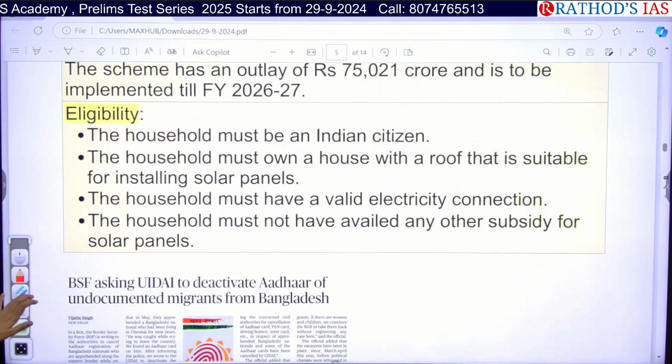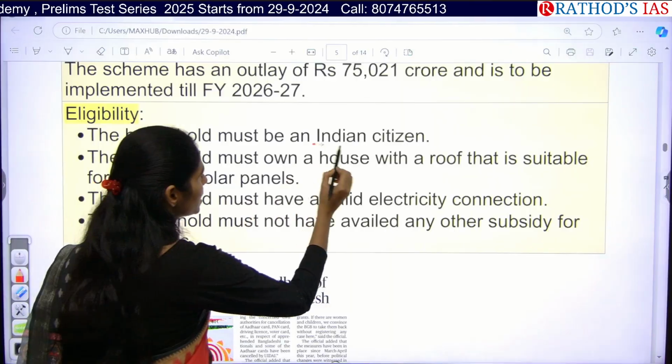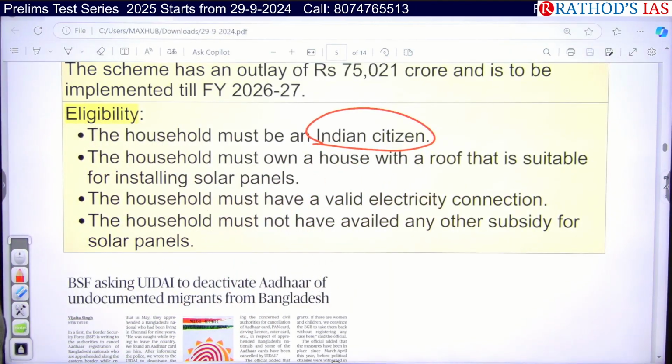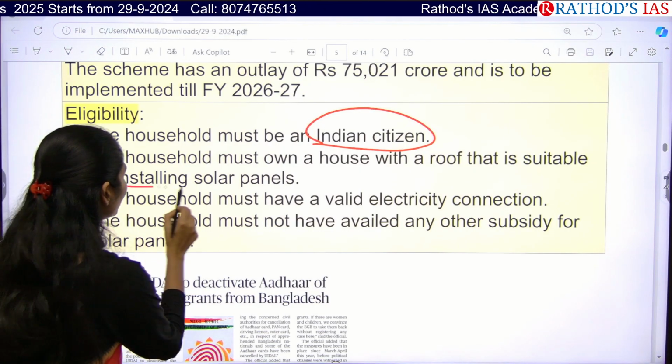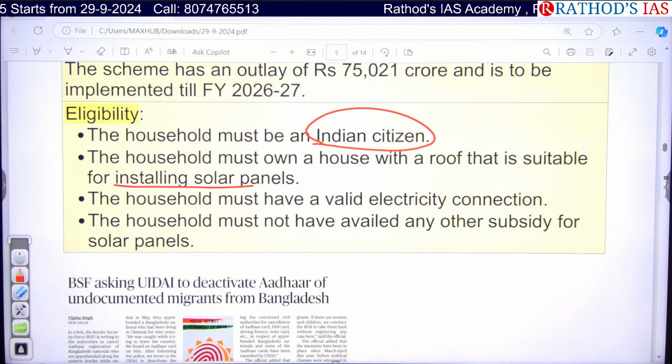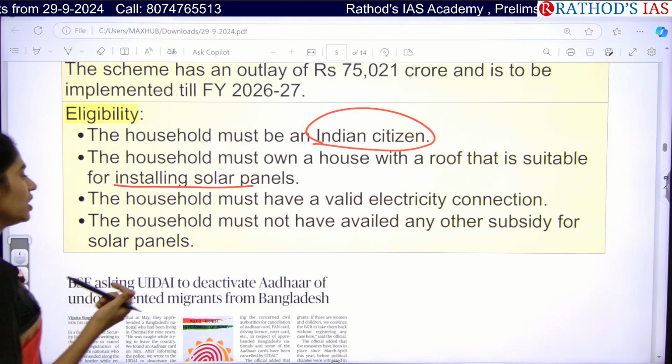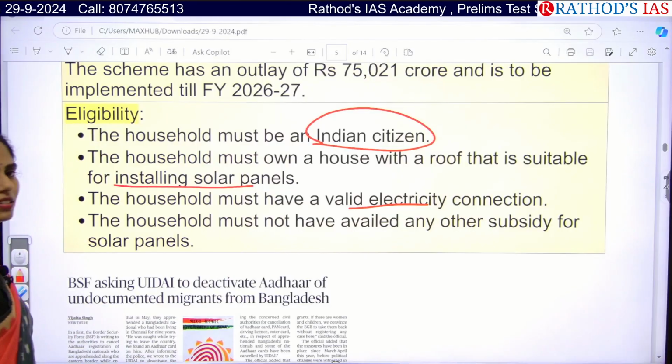And who is eligible here? Households must be Indian citizens, the first important criterion. The household must own a house with a roof, and that roof should be suitable for installing solar panels, or else they will not get any subsidy. And the house should have a valid electricity connection.